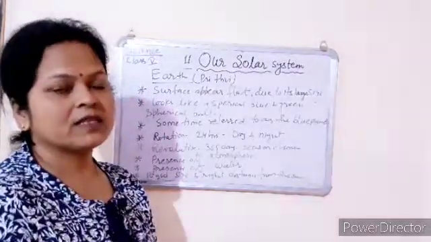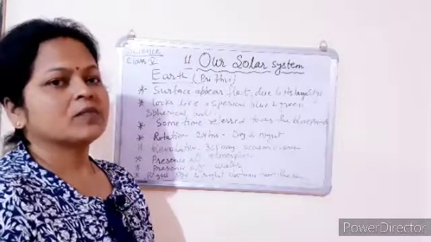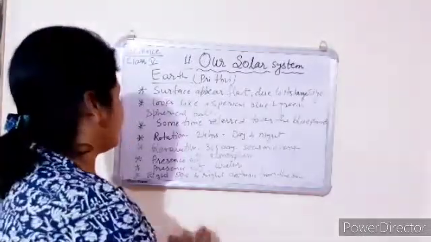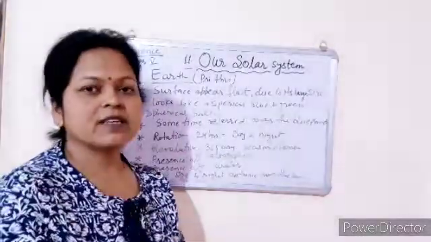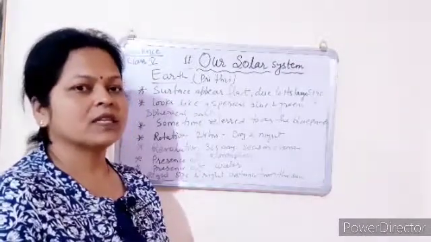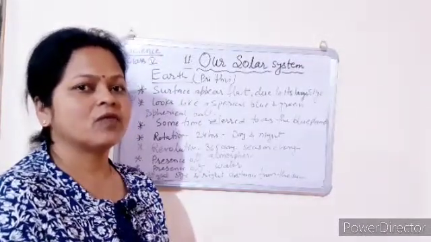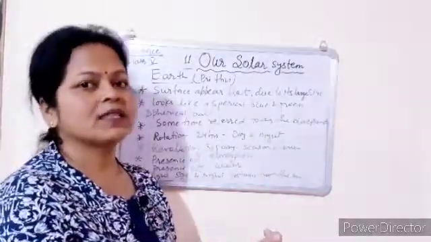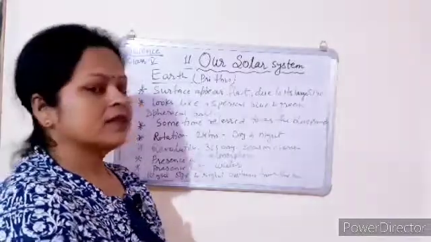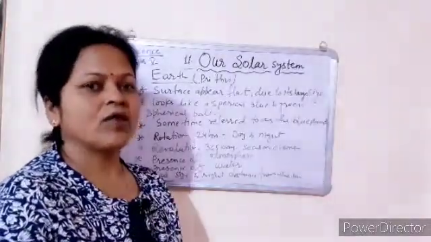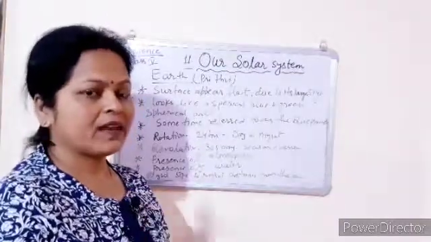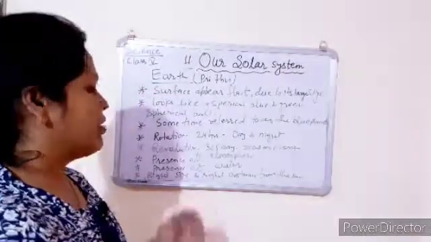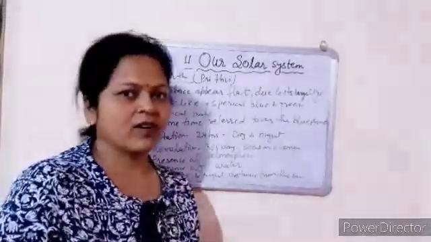We know that atmosphere is the shield of Earth because it protects us from the ultraviolet rays, and presence of water. Water is very essential for life forms. So here we know that on Earth there is lots of water, and the right size and the right distance from the Sun. So it is possible to live on Earth because we get the right solar energy, light and heat from the Sun, and we have atmosphere that protects us from ultraviolet rays.